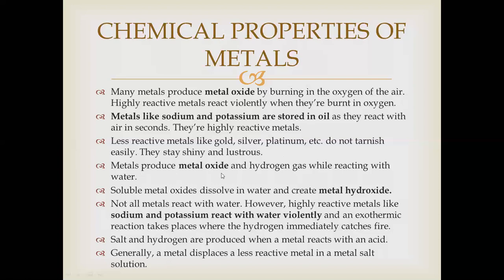Metals produce metal oxides and hydrogen gas while reacting with water. So when metals react with water, they produce metal oxide as well as hydrogen gas. This is the next chemical property. Soluble metal oxides dissolve in water and create metal hydroxides. This metal oxide, which is produced when metals react with oxygen, when dissolved in water, creates metal hydroxides. This is a new compound.